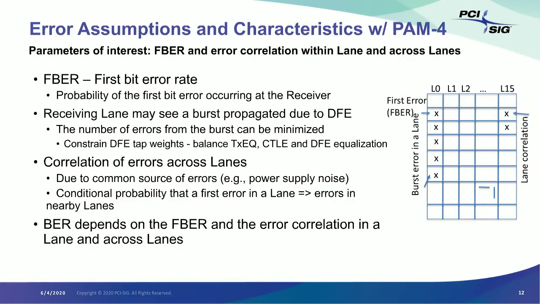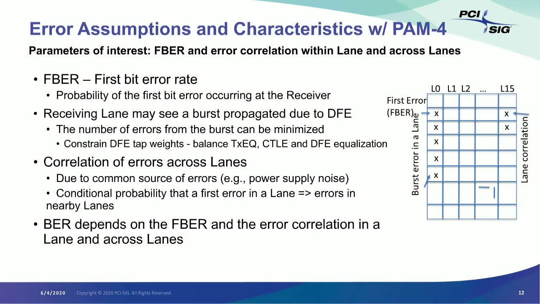Now let's look at our error assumptions and the characteristics. We define something called FBER, the first bit error rate. It's the probability that the first bit error occurs at a receiver. As you can see in lane number 0 in the picture, there is a first bit that flips. Now, because the first bit flips, and because we have adopted DFE, which is decision feedback equalizer, depending on the data that you get, you are going to see subsequent UIs potentially have errors, and that is known as a burst error. So a single error on a lane is going to most likely propagate into a burst.